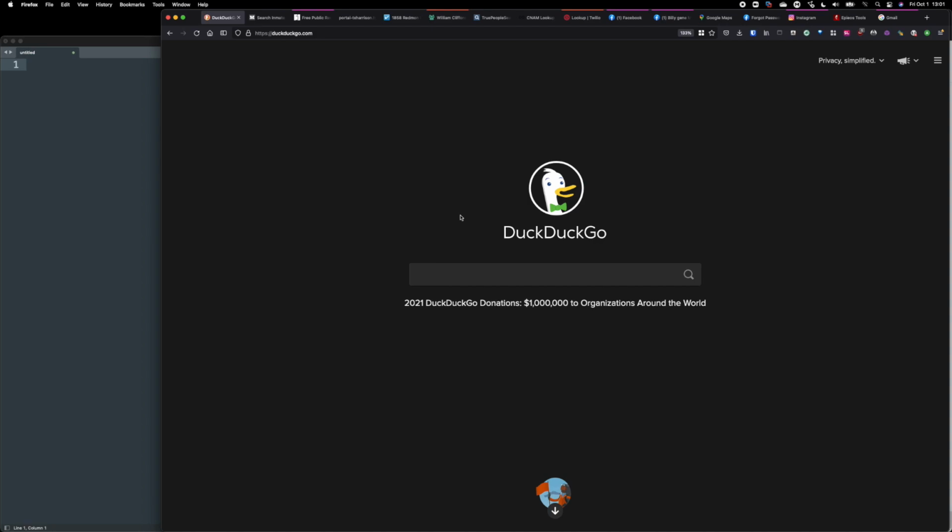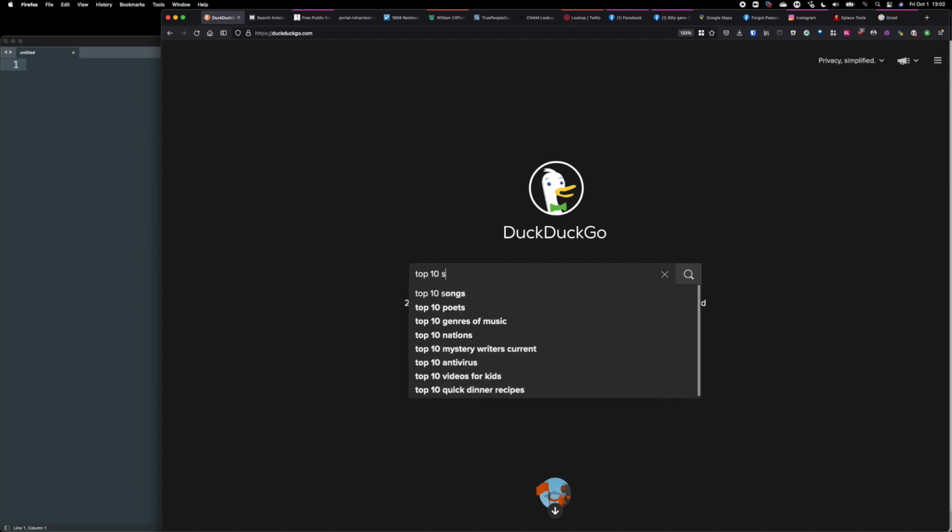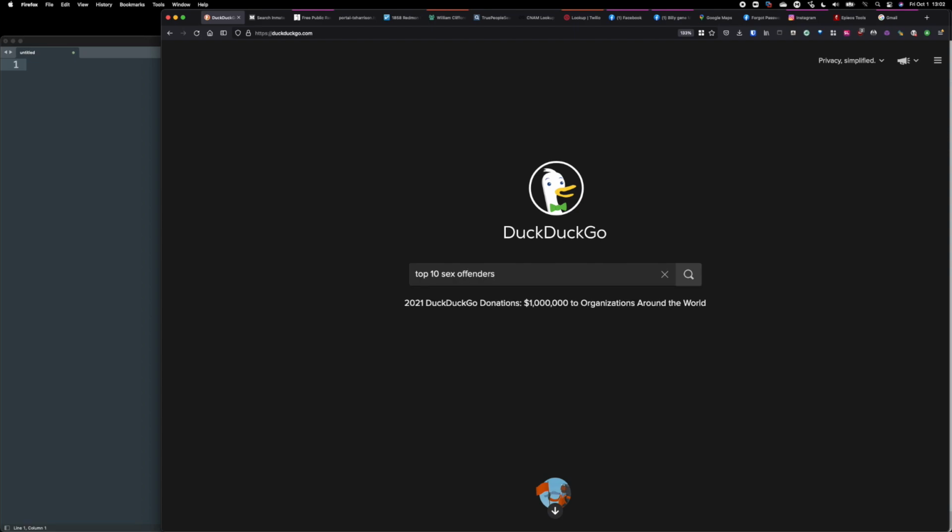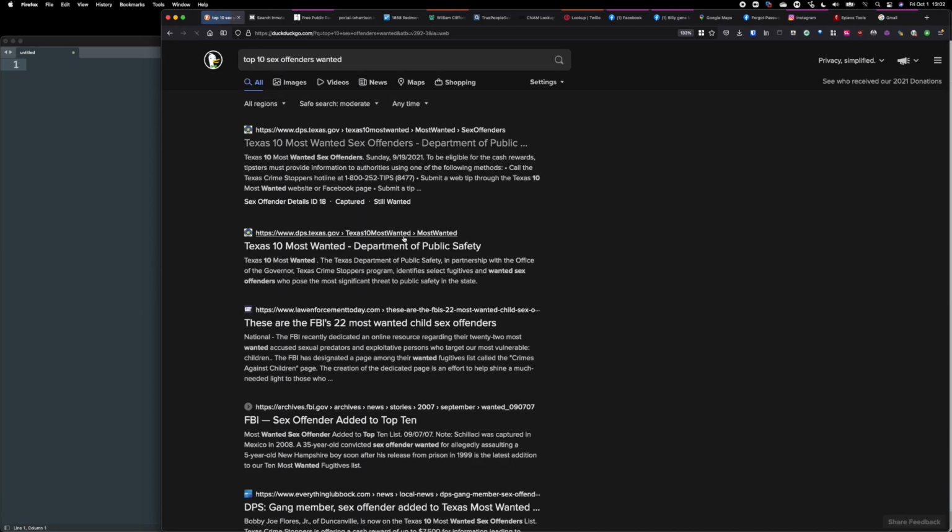Now, every time I've done this, it's hard to do OSINT without doxing a person. I usually pick a public figure, a celebrity, or a politician, and there's enough information about them, so it's easier to demo. For the purposes of pivoting, let's choose an actual target, which no one will mind if we kind of dox in a way. So let's look at, I don't know, top 10 sex offenders. Let's say a wanted list. Let's see what comes up.